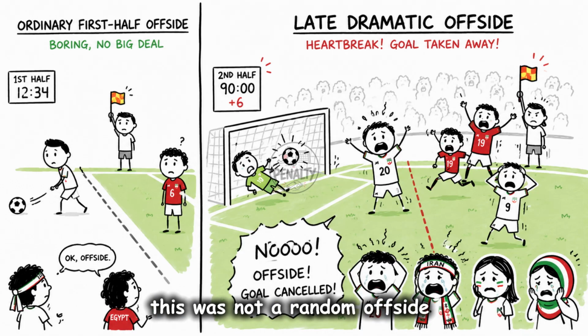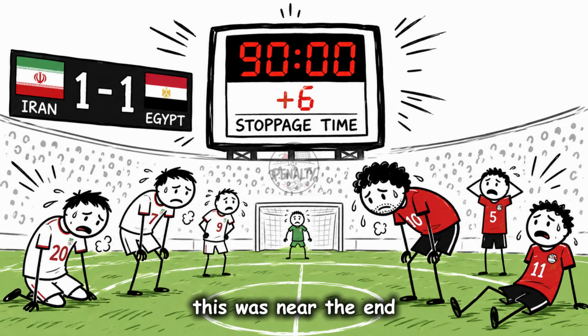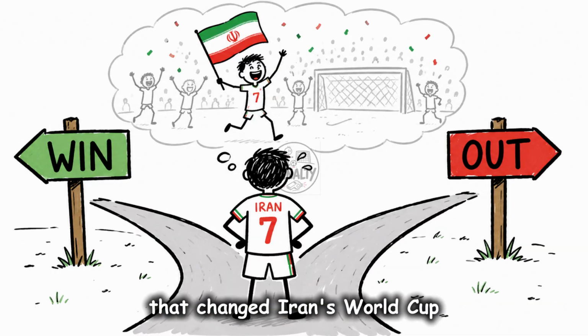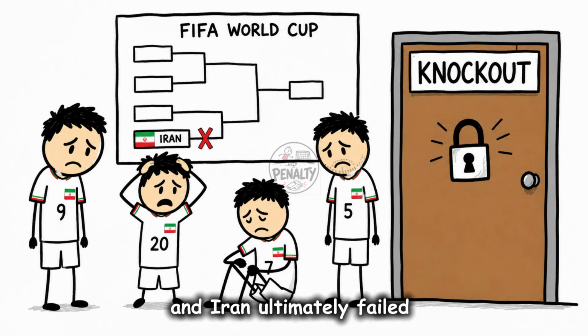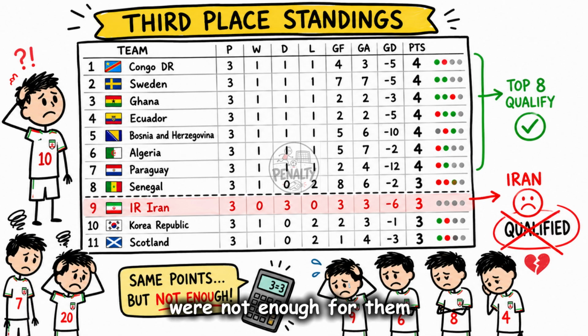This was not a random offside in the middle of the game. This was near the end. This could have been the goal that changed Iran's World Cup. Instead, the score stayed 1-1. Egypt moved on, and Iran ultimately failed to reach the knockout stage because 3 draws were not enough for them to qualify as one of the best third-place teams.